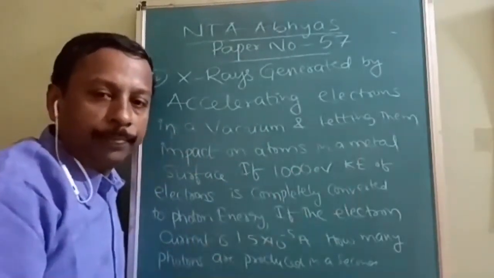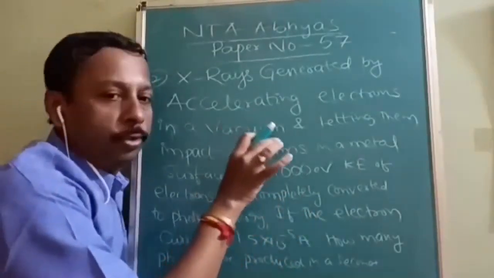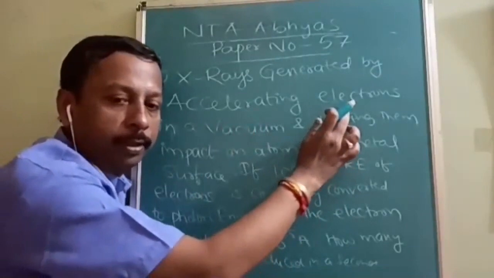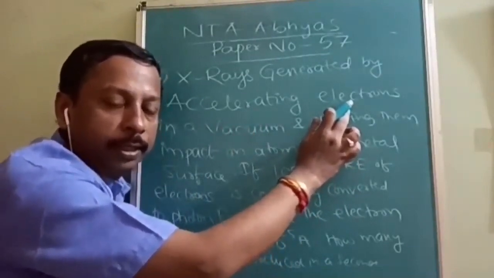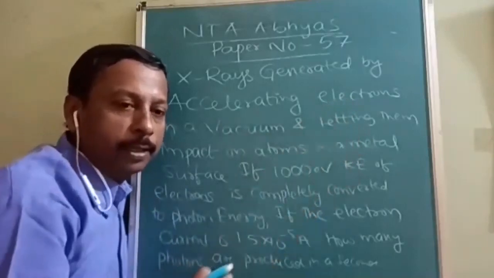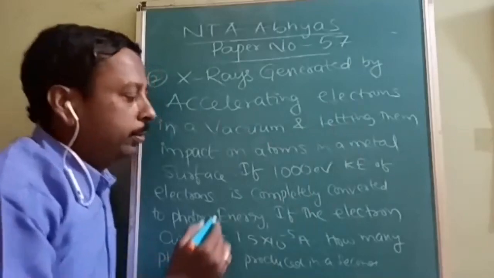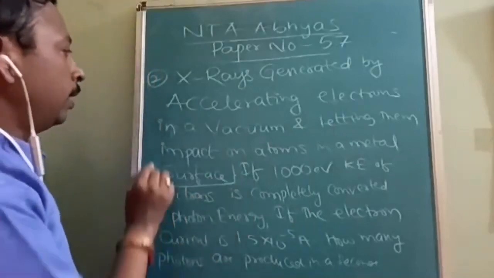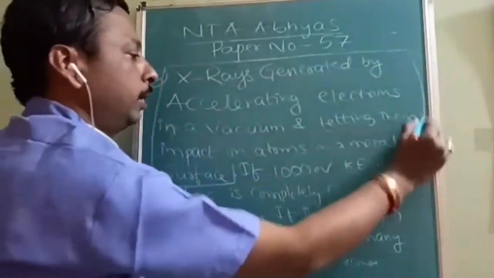So cathode rays, here normally electrons, when impacted on the heavy metals like platinum and tungsten, they will be converted into X-rays. This is the theory part, already a well-known fact.